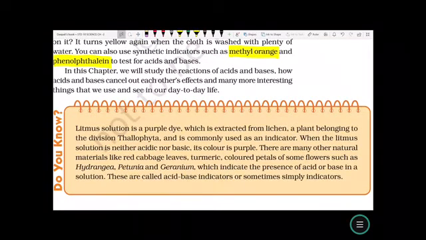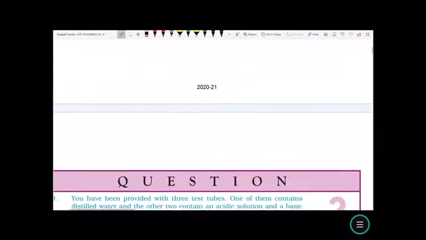Now let us see exactly what this litmus is. Litmus solution is a purple dye which is extracted from lichens, a plant belonging to the division Thallophyta, and is commonly used as an indicator. When the litmus solution is neither acidic nor basic, its color is purple. There are many other natural materials like red cabbage leaves, turmeric, colored petals of some flowers such as hydrangea, petunia and geranium, which indicate the presence of acids or bases in a solution. They are called acid-base indicators or sometimes simply indicators.